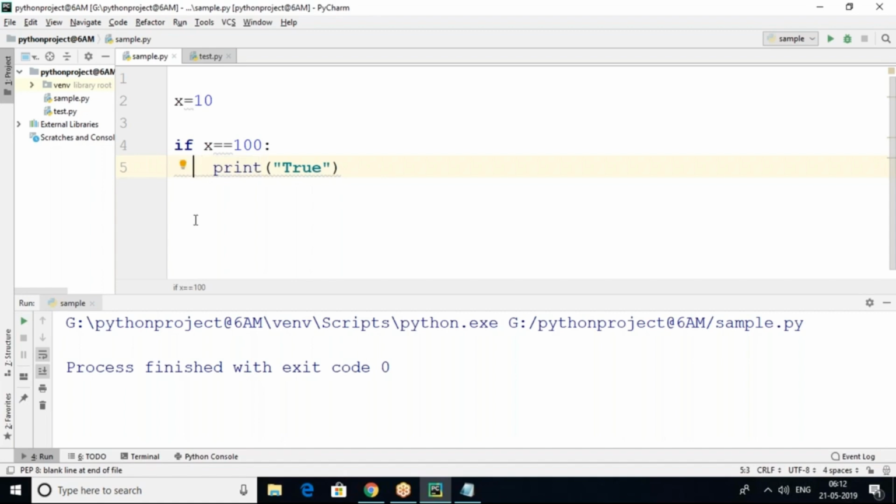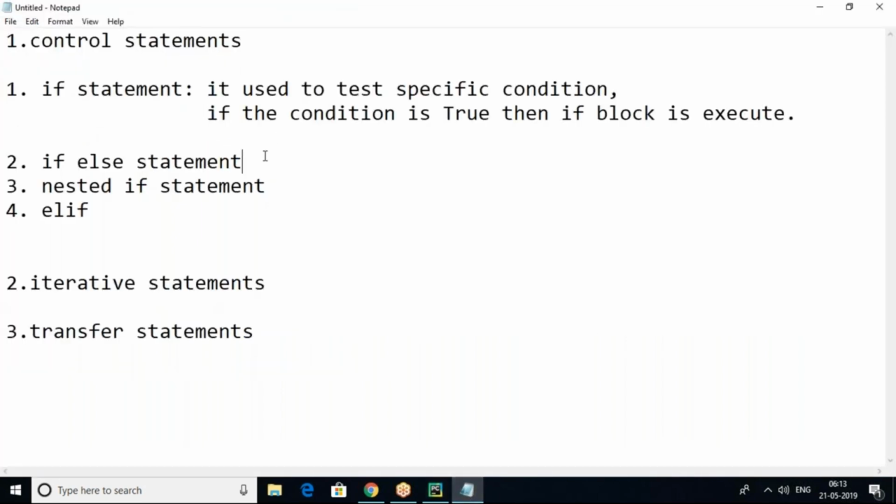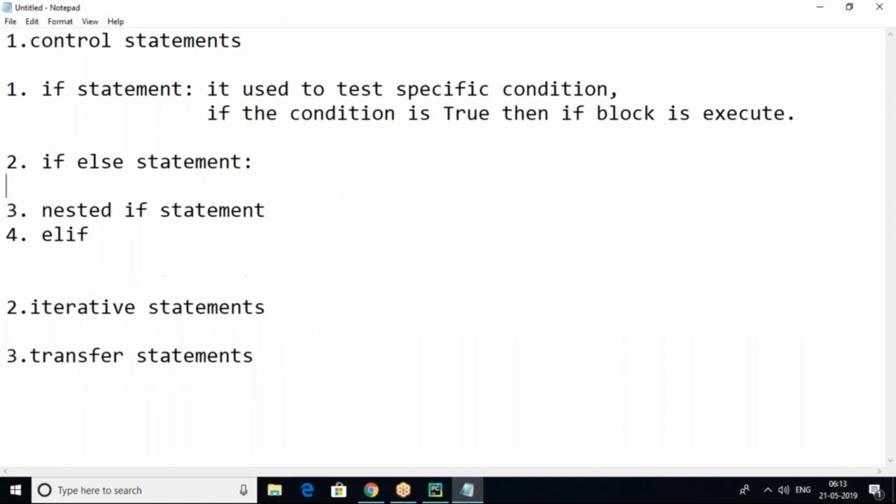So here my condition is false. Even though my condition is false, if I want to display something to the user, then we can use an else block. That is called the if else statement.